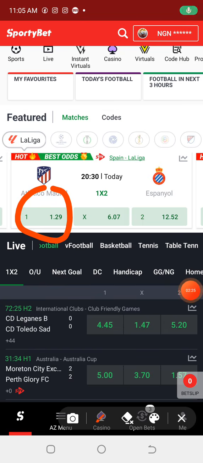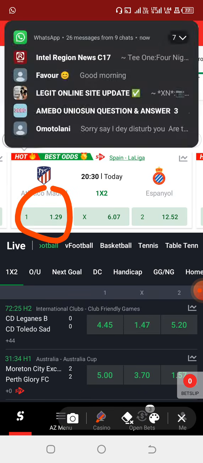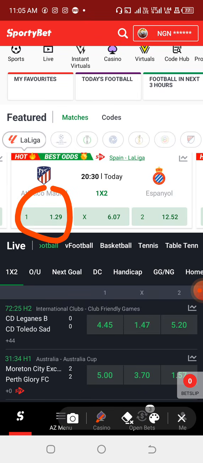Also, I want you to note something. It's not that the strategy cannot work on other games the bookmakers are offering, maybe where the home team is at odds of 2.0. It can actually work out. But if you start checking the total games we have in a day, most especially during the weekend when we have a lot of games, it can be very difficult to pinpoint the game that meets the analysis for your home team over 0.5 goals.